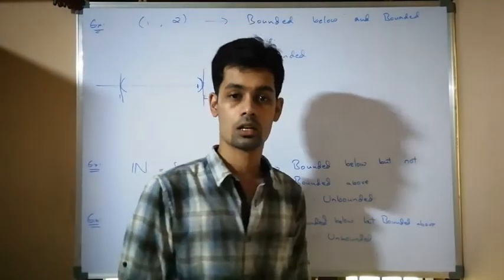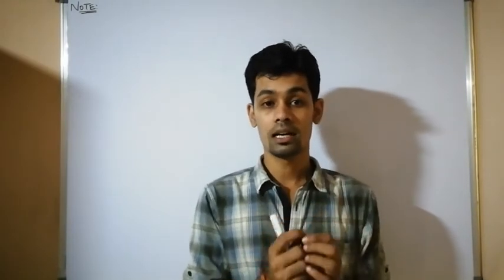Therefore, the set is bounded. From the definition of minimum of a set, maximum of a set, bounded above and bounded below, the minimum of a set is always a lower bound of a set. The definition of minimum says that the smallest element of a set is said to be a minimum.